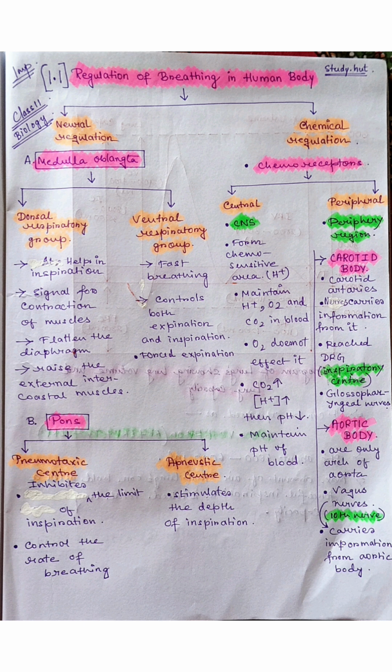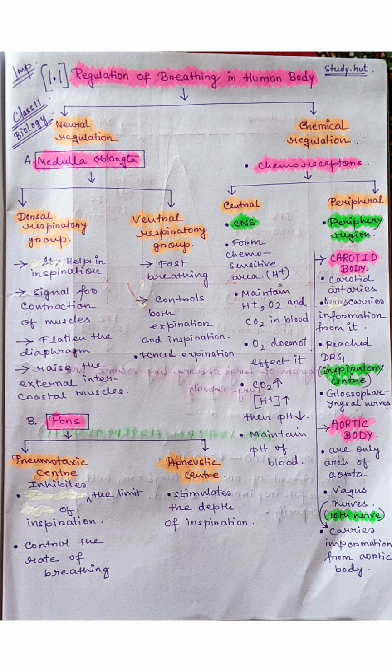First, the dorsal respiratory group. It helps in inspiration. While inspiring, this respiratory group helps us. It provides a signal for the contraction of muscles, flattening the diaphragm, or making the diaphragm lower, due to the contraction of muscles. It raises the external intercostal muscles and makes the internal intercostal muscles relax. During respiration, it helps raise the external intercostal muscles upwards and outwards, whereas the internal intercostal muscles are in a relaxed position.